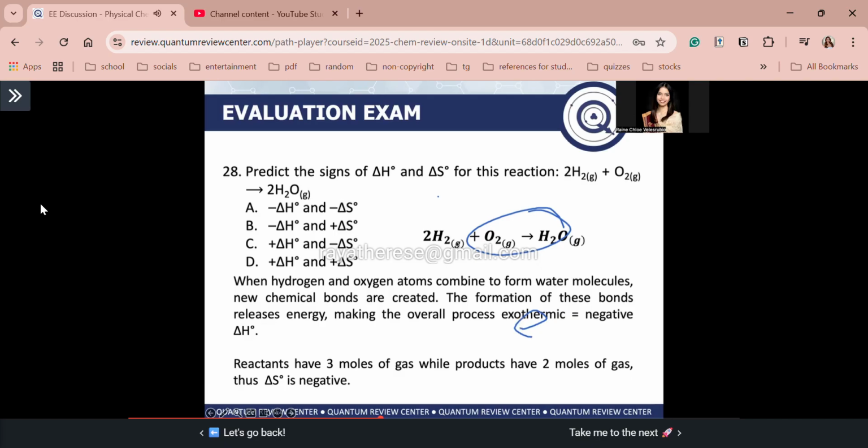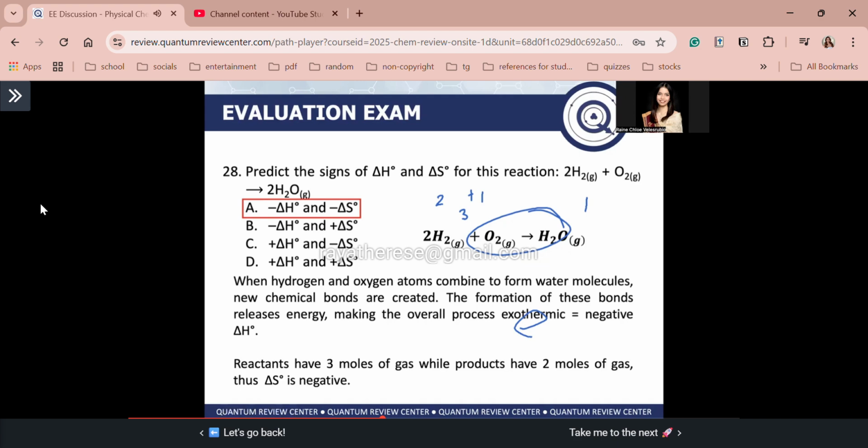Next, what about delta S naught? Guys, look at the reactant side: you have 2 moles of H2 gas plus 1 mole of O2. So you have 3 moles total on the reactant side. But on the product side, you only have 2 moles of gas. Both are in the gaseous state, right? So we compare their number of moles. Reactants have 3 moles of gas, while products have only 2 moles of gas. That's why delta S naught is negative, because on your product side, you now have fewer moles of gas. Okay? So the answer for number 28 is letter A.